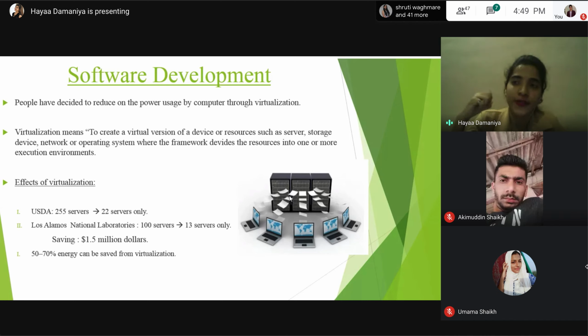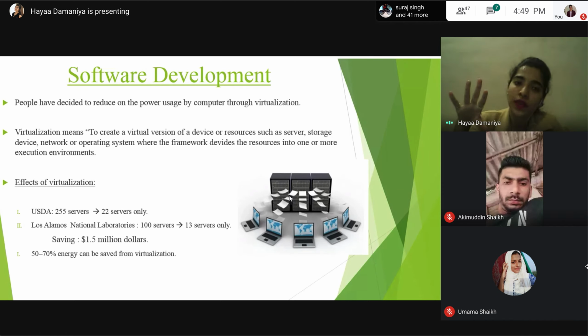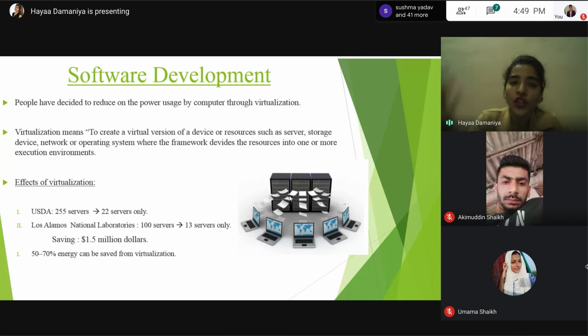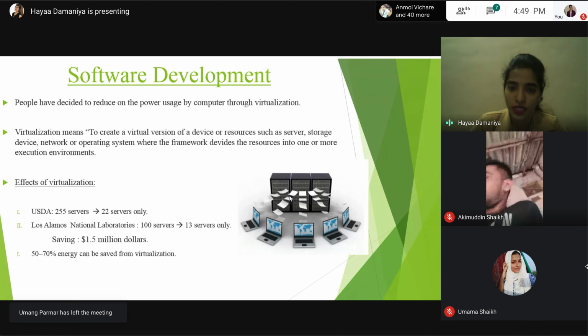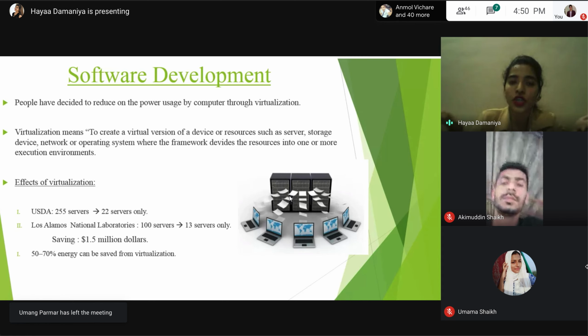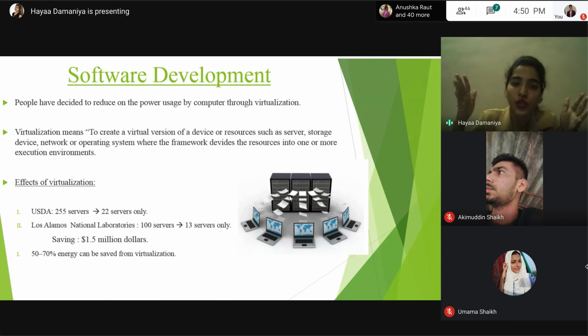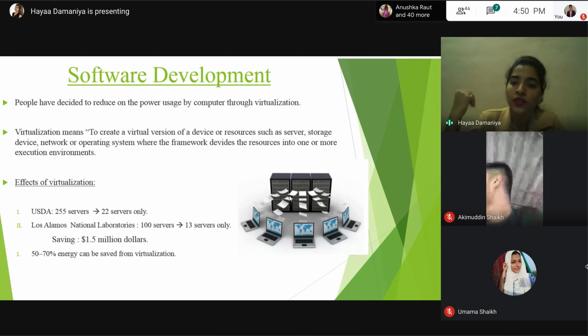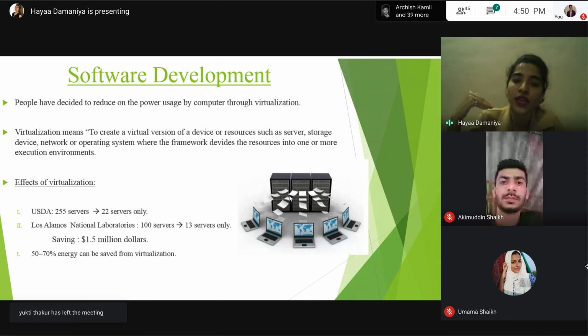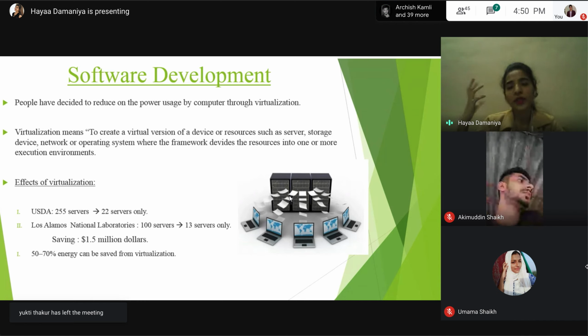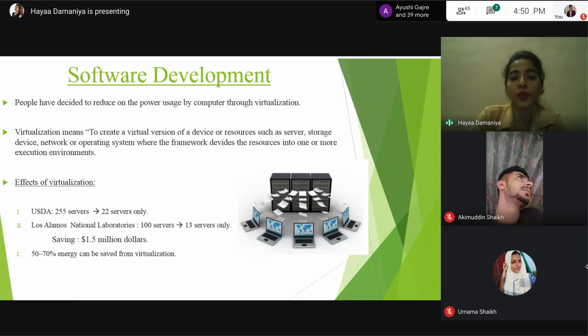What do you think? What is virtualization? As its name implies, virtual. It means virtually it is present on your system, and logically it is not. Virtualization means writing a program as a piece of software which does exactly the same thing as your hardware. Even partitioning a hard drive is considered virtualization, because you take one drive and partition it into two separate drives. Humans, devices and applications are able to interact with these virtual resources as if they were a real single logical resource. Now you must be thinking, what is the effect of virtualization in green computing?